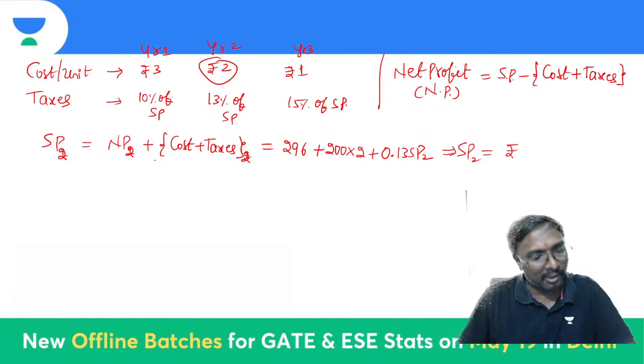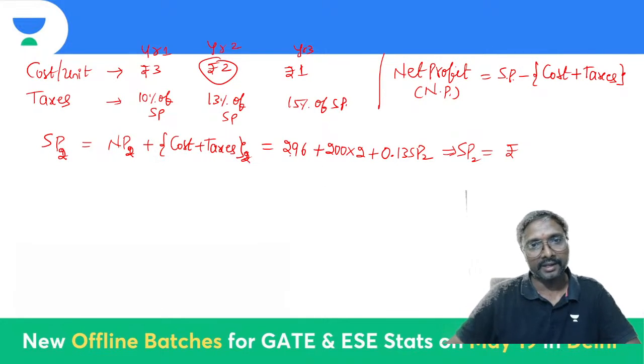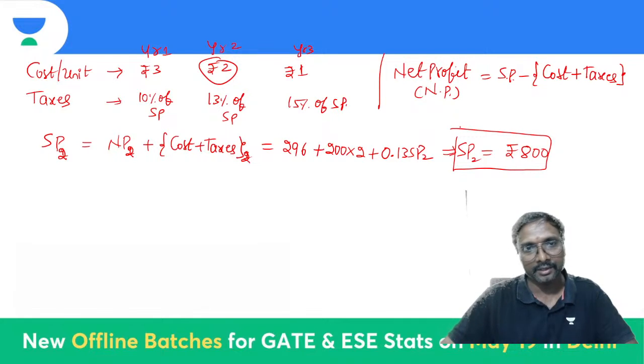So 1 minus 0.13 becomes 0.87. So SP2 is 296 plus 400 divided by 0.87. What does it come to be? The selling price of the second year comes to be 800. That is 800, right?